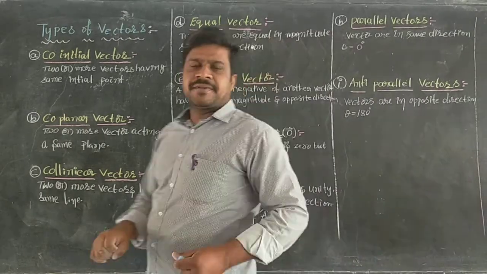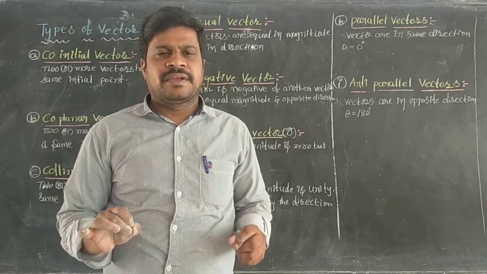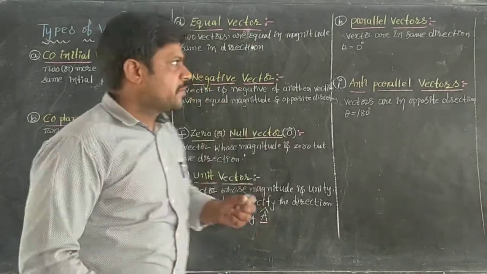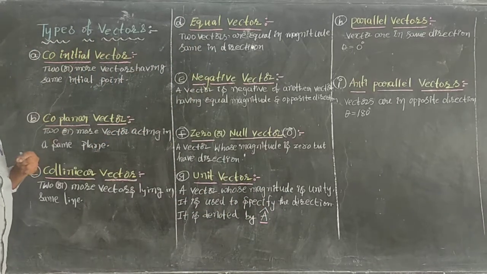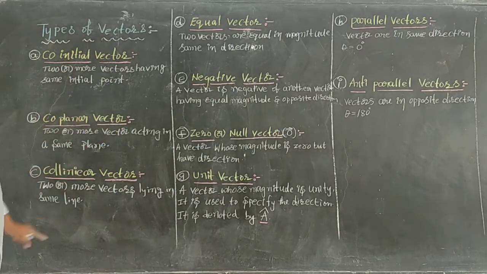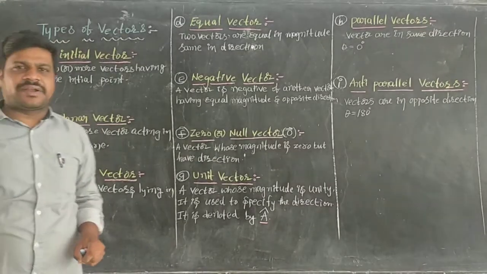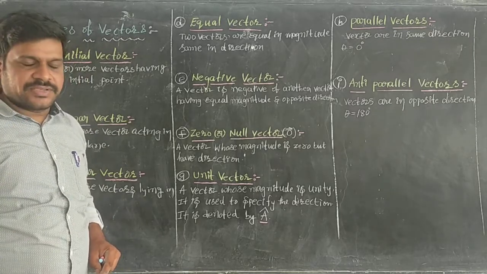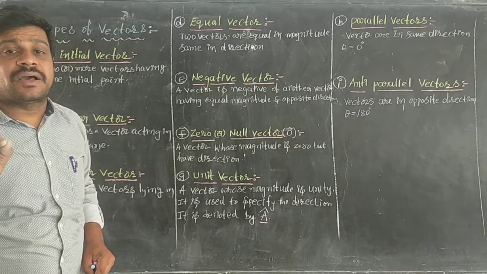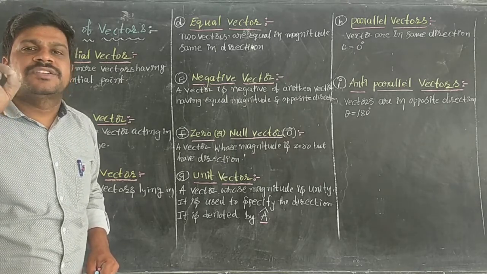After studying scalars and vectors and the representation of a vector, we have the topic of types of vectors. See, there are many types of vectors. The very first one is the co-initial vector. Co-initial vectors are two or more vectors having the same initial point or starting point.